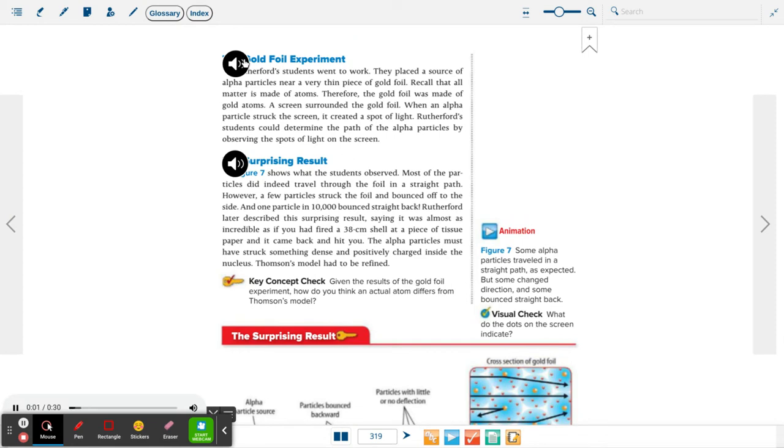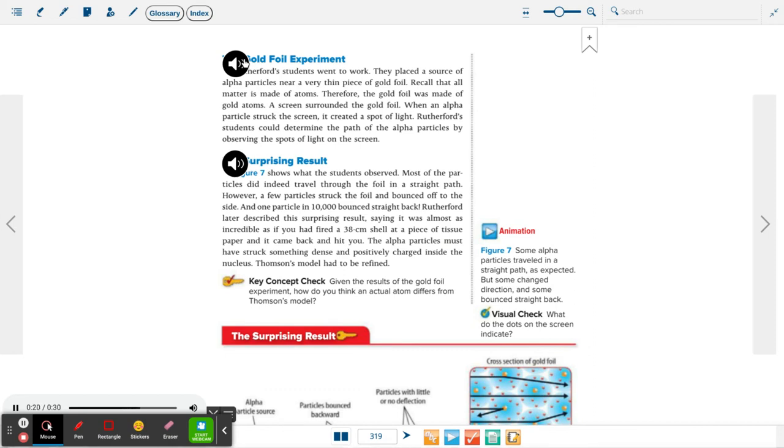The gold foil experiment. Rutherford's students went to work. They placed a source of alpha particles near a very thin piece of gold foil. Recall that all matter is made of atoms. Therefore, the gold foil was made of gold atoms. A screen surrounded the gold foil.